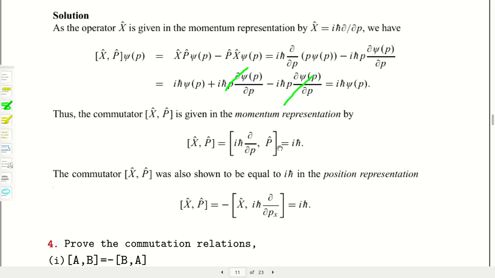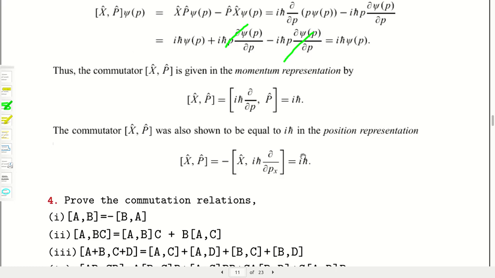So [x, p] is i h-cut in the position representation, as I proved in my earlier problem, and [x, p] in the momentum representation is also i h-cut. So the results are representation independent, and it should be so because those results can be verified experimentally also. Those results are useful. You will get some expectation values related to the commutator bracket.